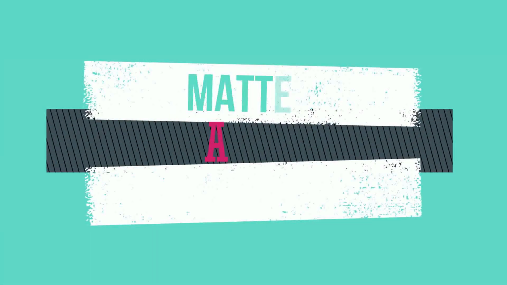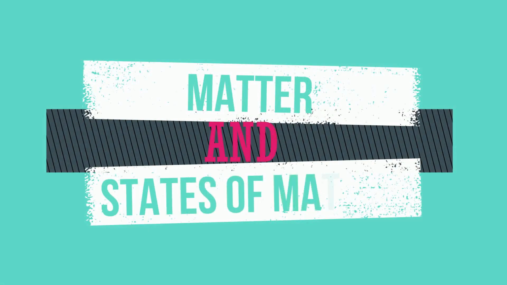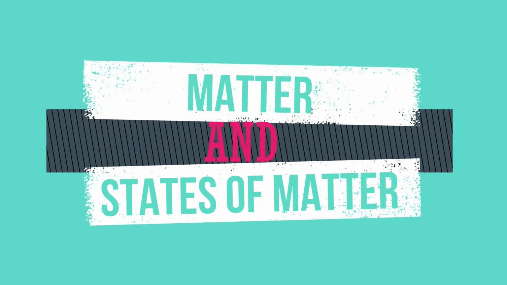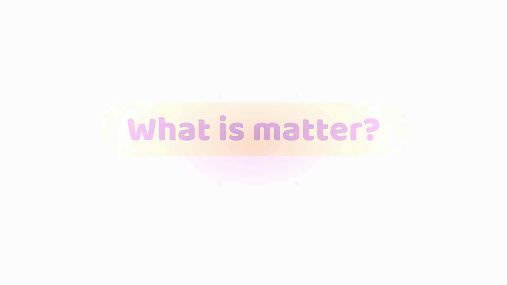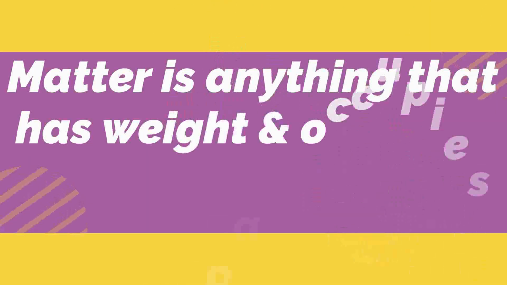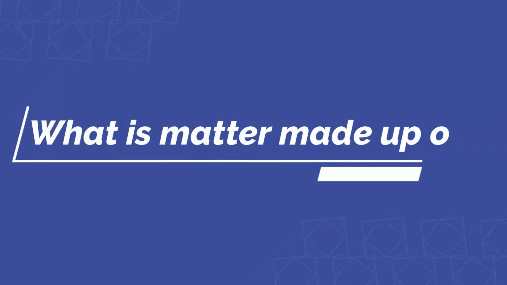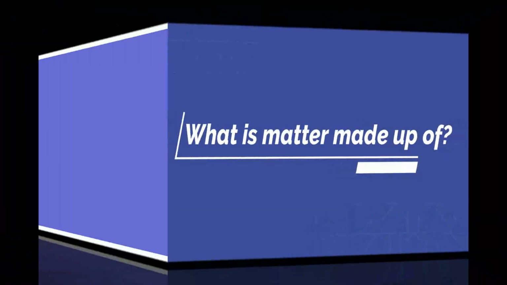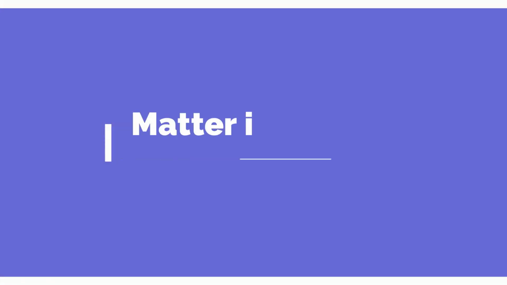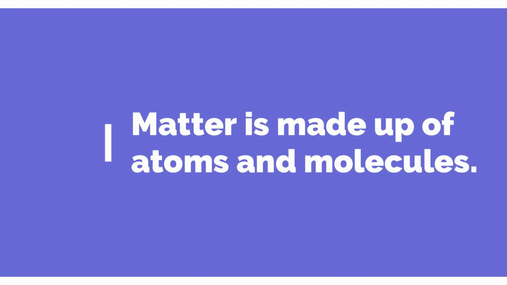In the previous class, we have learned about matter and states of matter. Let us recall it. What is matter? Matter is anything that has weight and occupies space. And what is matter made up of? Matter is made up of atoms and molecules.